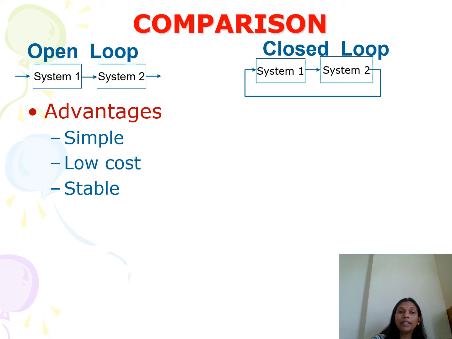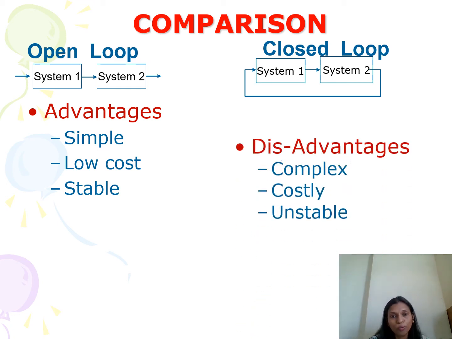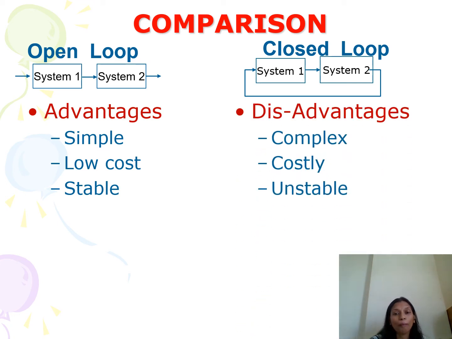If you compare these points with the closed loop, these are the disadvantages of closed loop. The circuit is complex and costly because there are an additional error detector and feedback circuits. Because of that, the circuit becomes complex and costly. And the output of closed loop control system is unstable.